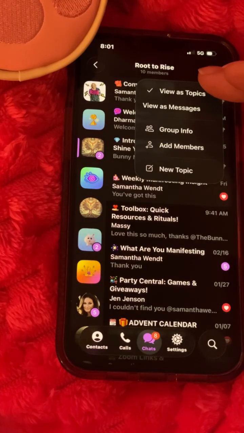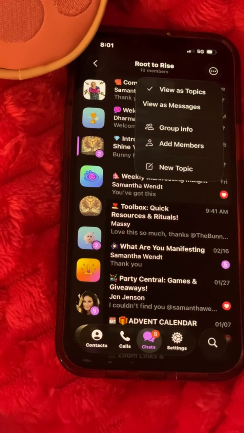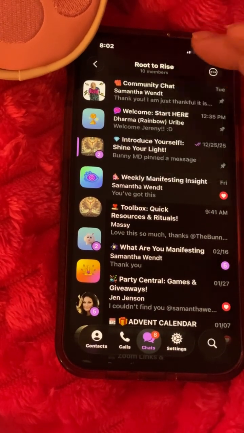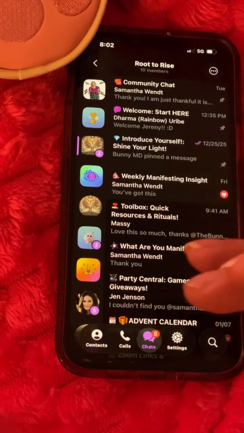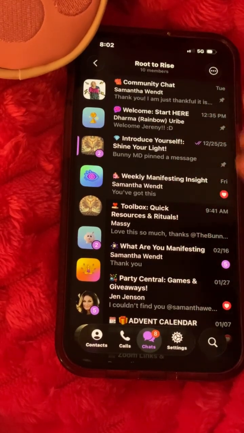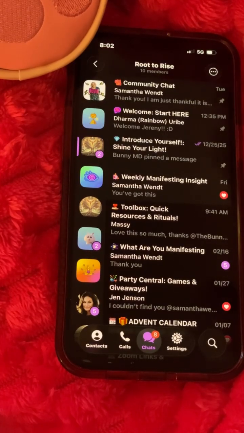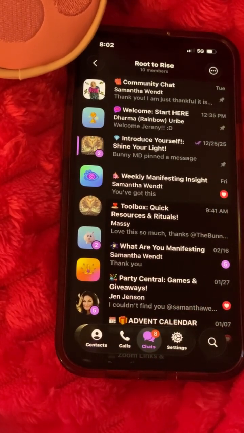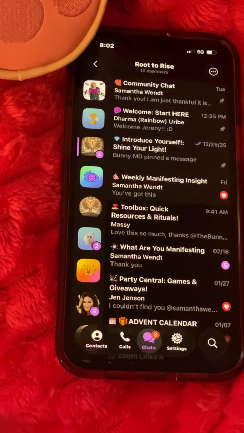Over here is how you can view the messages. You can view them as topics. You can view as messages. I strongly recommend view as topics so that you don't get confused about what's being talked about inside of each topic itself. But that's up to you. Do what feels best to you, whatever rings right with you and works best.